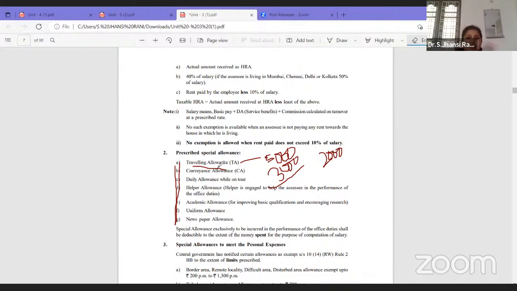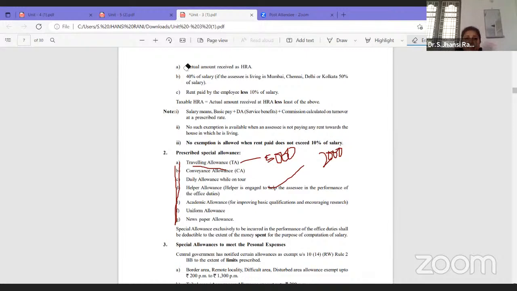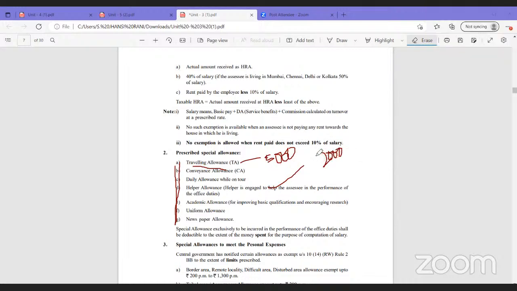For example, if I have spent a total of 5,000, then in that case, the total 5,000 will be given as exemption. So I'll write here total 5,000. So nothing is taxable. It will be nil. There is no taxable amount for this type of allowances.